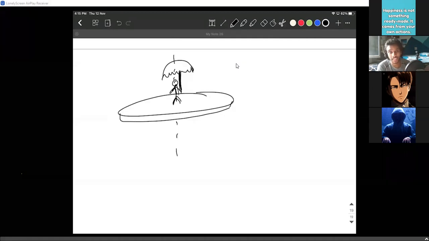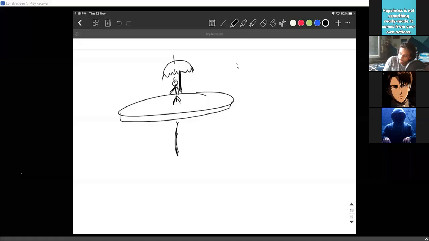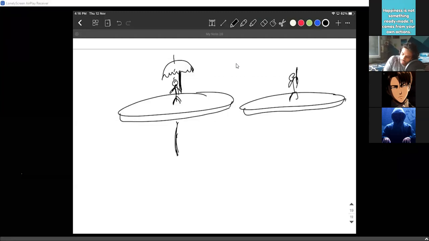Now, in this question on the screen, the man is holding an umbrella. Everything was at rest initially. What happened was, when the man decided to rotate the umbrella in one direction, you know what happens? The disc starts rotating in the opposite direction. This seems strange, but it actually happens.